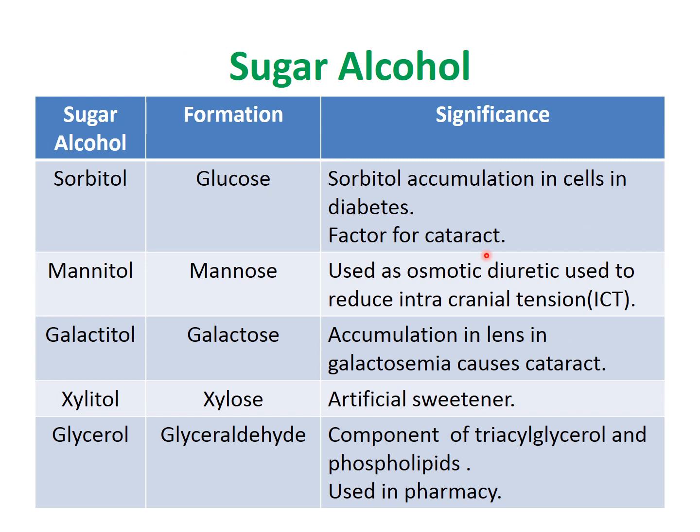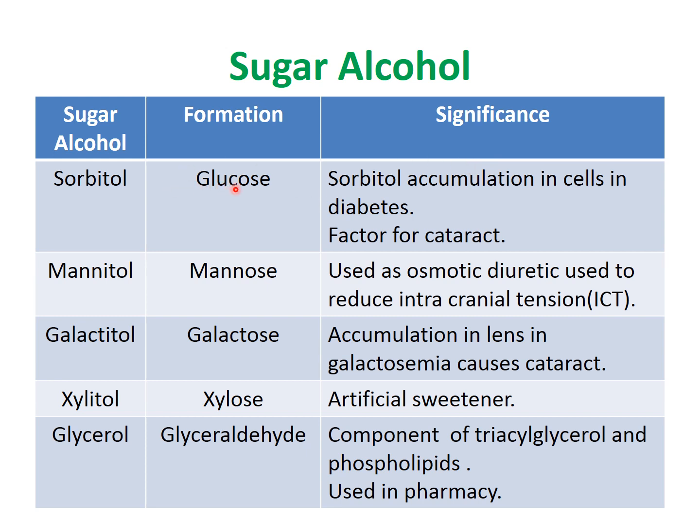Now sugar alcohols: we have seen when the sugar is reduced, it forms its alcohol. Glucose will form sorbitol, mannose will form mannitol, galactose will form galactitol, xylose will form xylitol, glyceraldehyde will form glycerol.